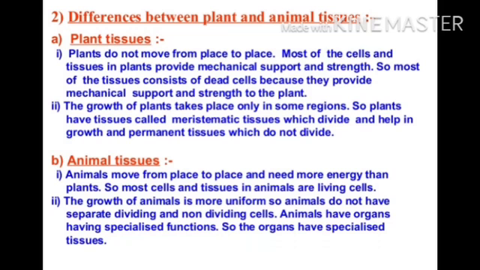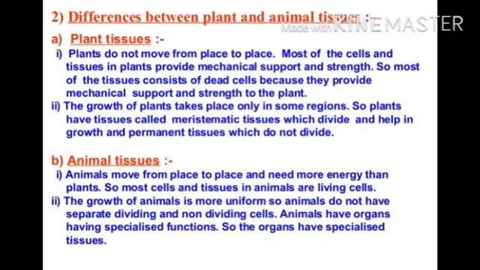So most of the tissues consist of dead cells because they provide mechanical support and strength to the plant. The growth of the plant takes place only in some regions. So plants have tissues called meristematic tissues which divide and help in growth, and permanent tissues which do not divide.